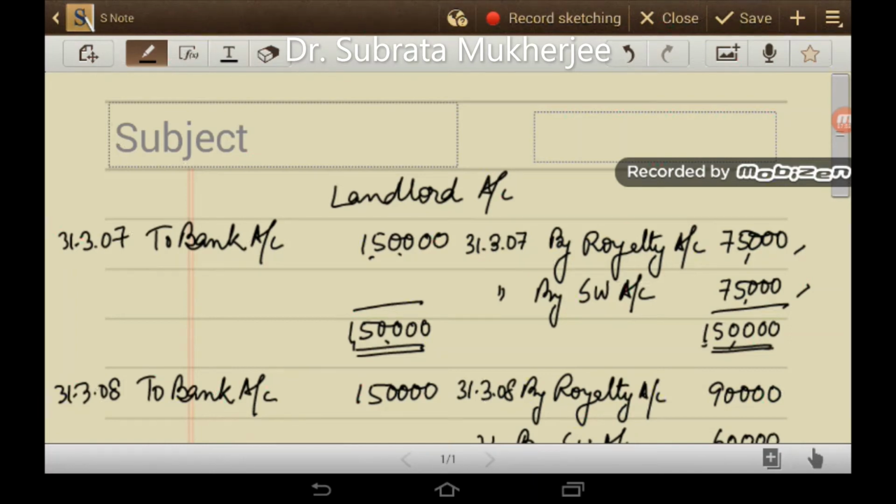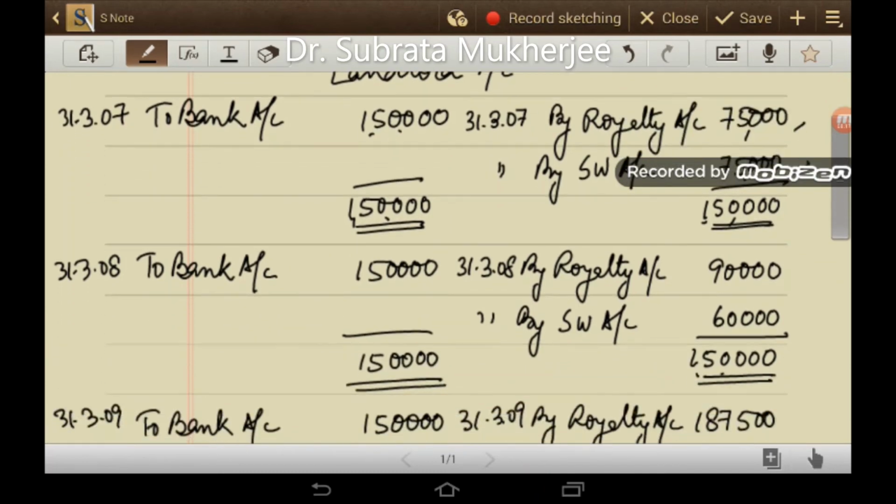So royalty account debit, short working account debit to landlord. So this is the actual journal. Royalty account debit, short working account debit 75,000 to landlord 1,50,000. And on 31st March 2007, 1,50,000 has been paid to the landlord. So the journal entry is landlord account debit to bank 1,50,000. In 2007-08, royalty account debit 90,000, short working account debit 60,000, to landlord 1,50,000. And the next journal is landlord account debit to bank 1,50,000.